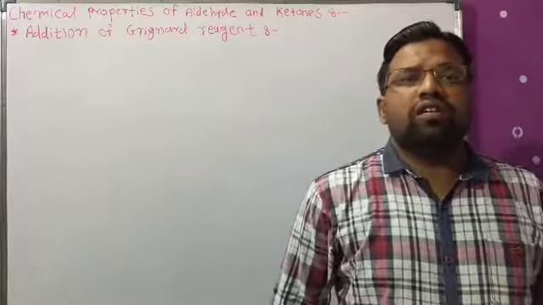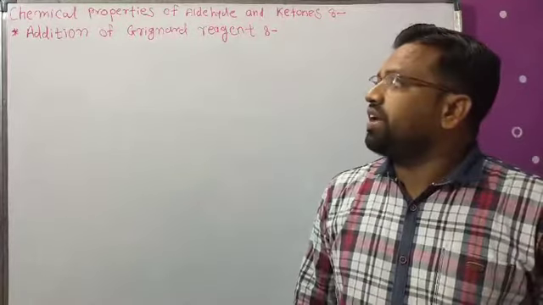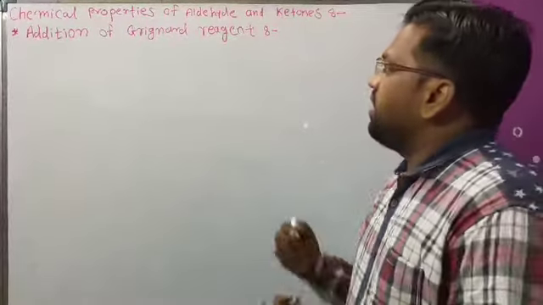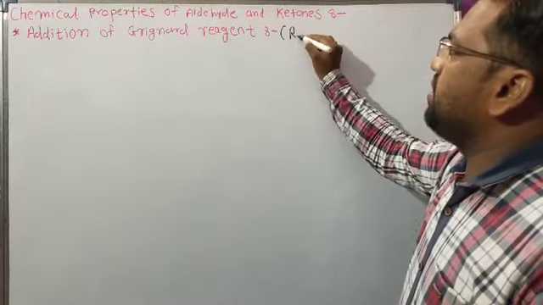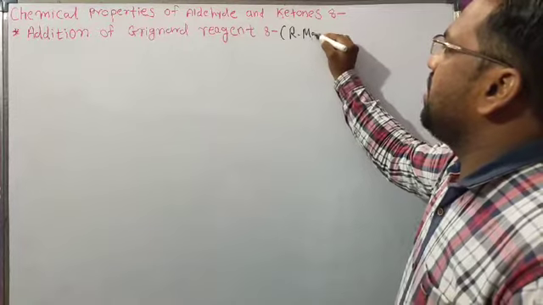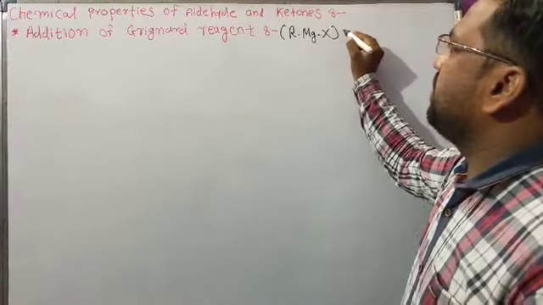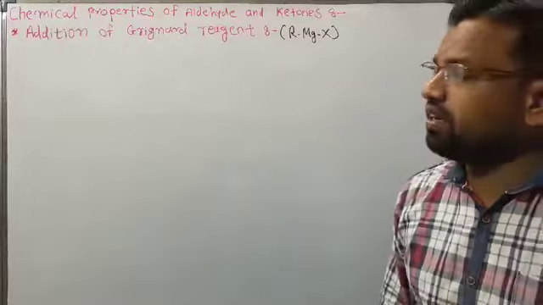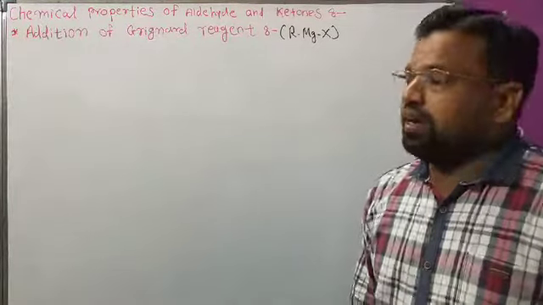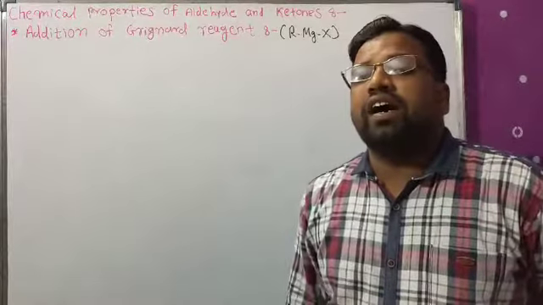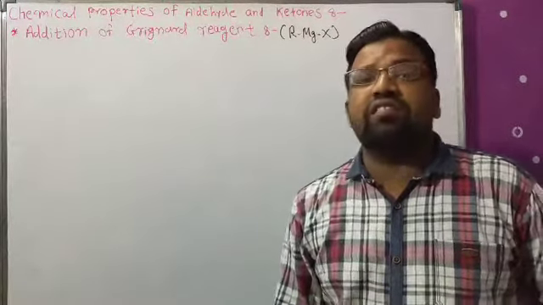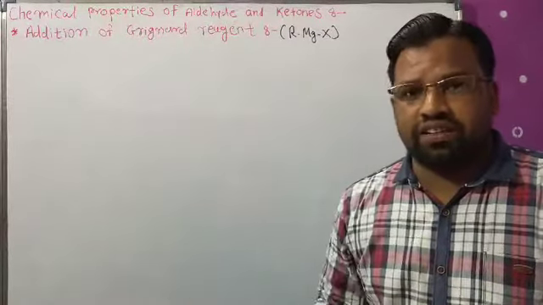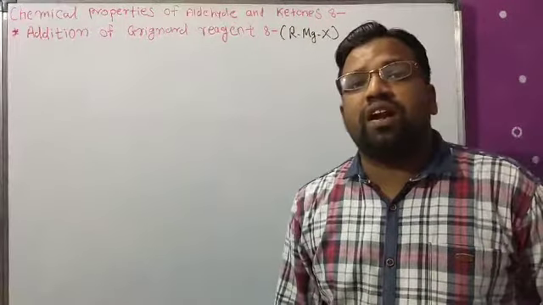So in today's lecture, first we see the addition of Grignard reagent, that is R-Mg-X, to aldehyde and ketone. Aldehyde and ketone react with the Grignard reagent, that is, alkyl magnesium halide, in presence of dry ether.